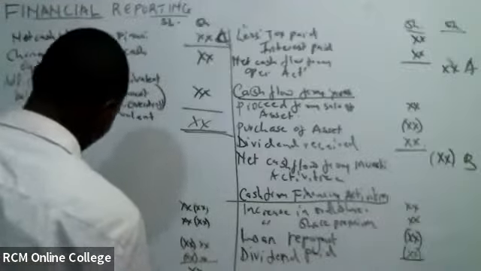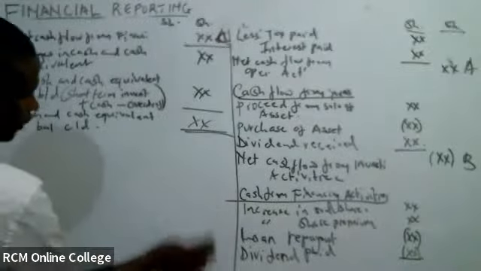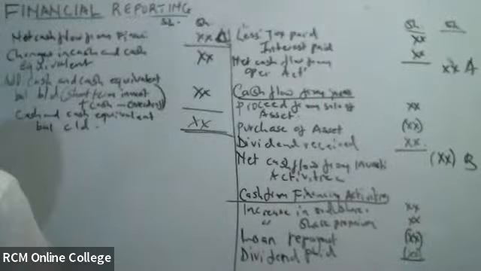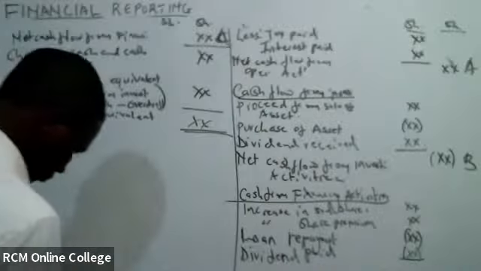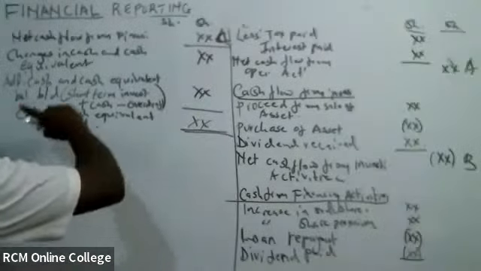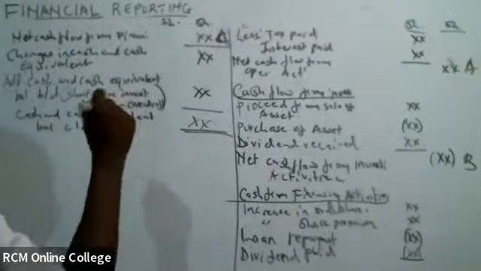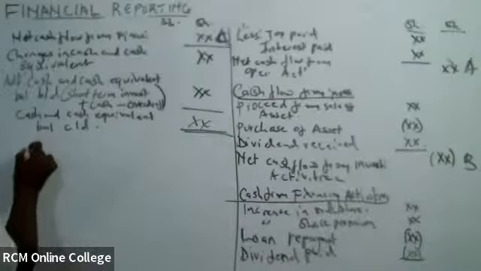How do we go about it when you are asked about the direct method? Because I want you guys to get this thing, once we do a question on these, try to see whether you can do it the direct way.